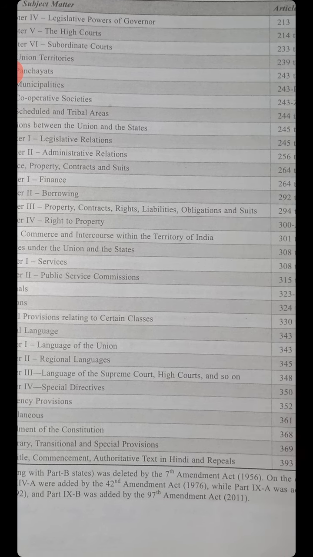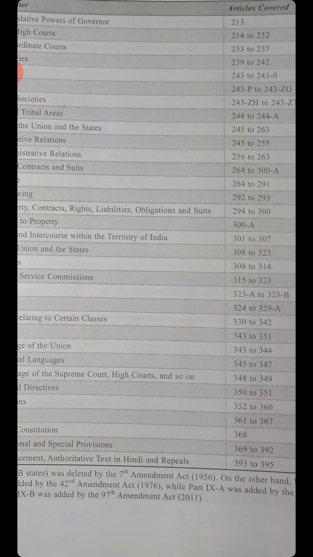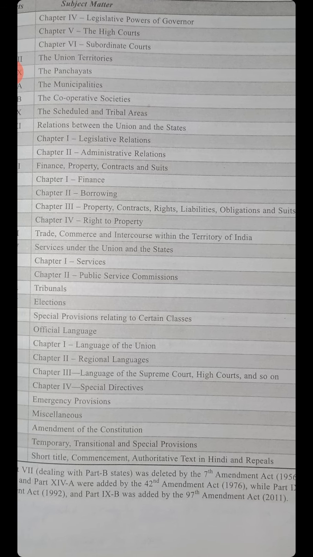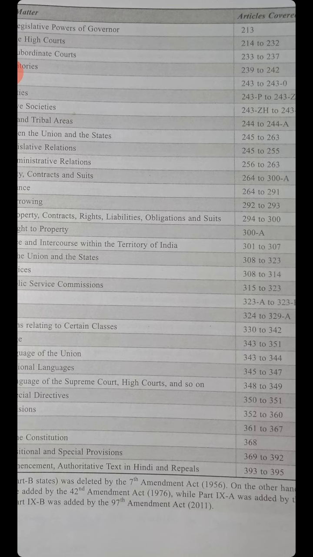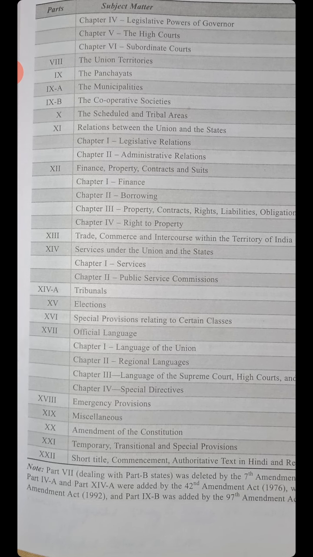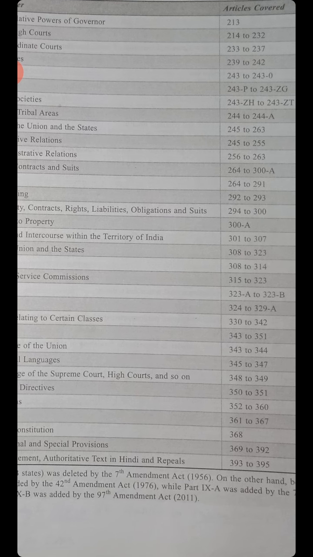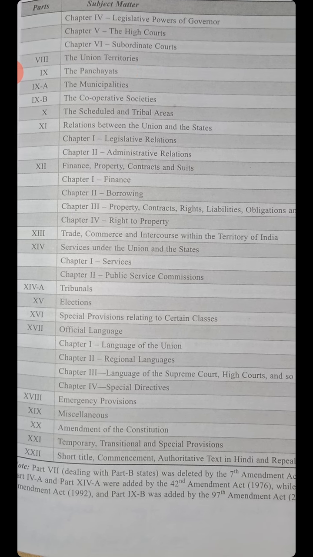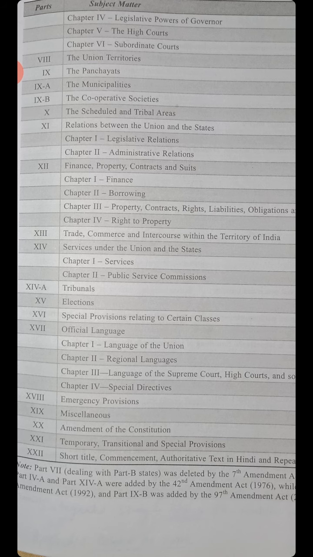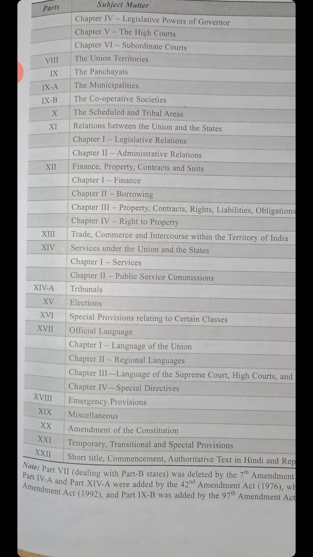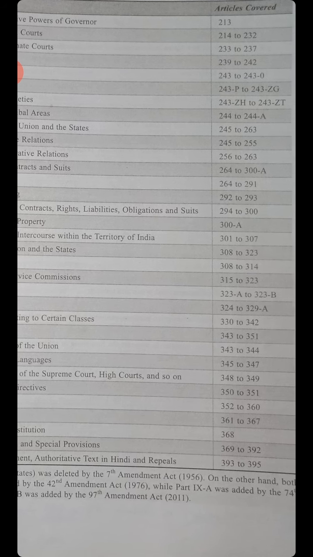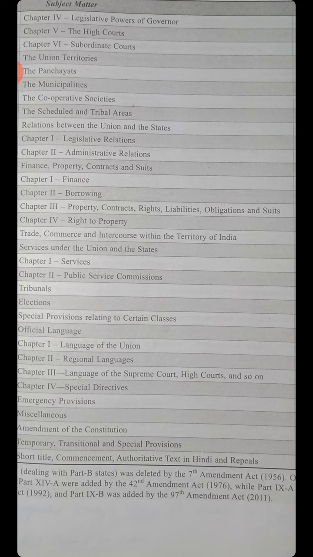Part 14A, Tribunals, 323A to 323B. Part 15, Elections, Article 324 to 329A. Part 16, Special Provisions relating to certain classes, 330 to 342. Part 17, Official Language, 343 to 351.